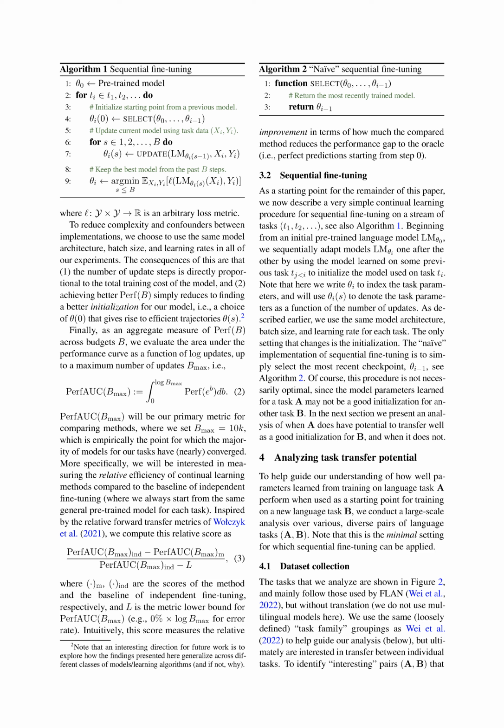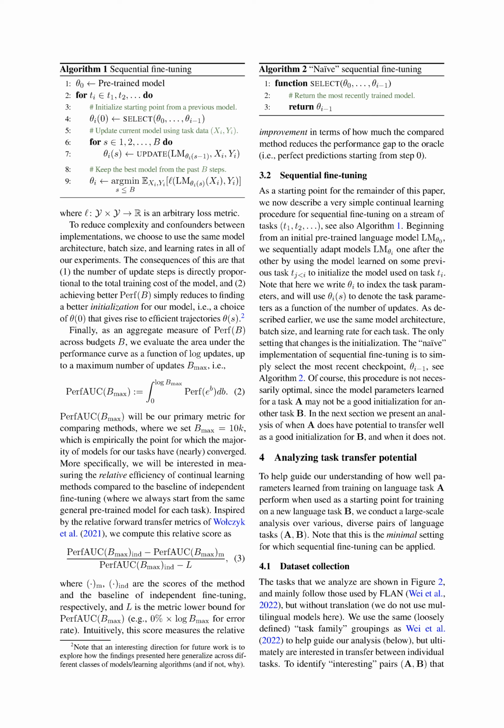To simplify things and avoid confusion between different implementations, we use the same model architecture, batch size, and learning rates in all our experiments. As a result, the number of update steps is directly related to the total training cost of the model, and improving perf_B simply means finding a better starting point for our model, i.e., a choice of theta_0, that leads to efficient trajectories theta_n.